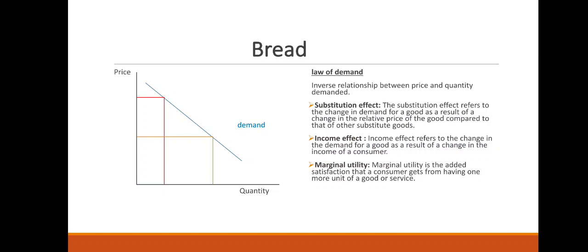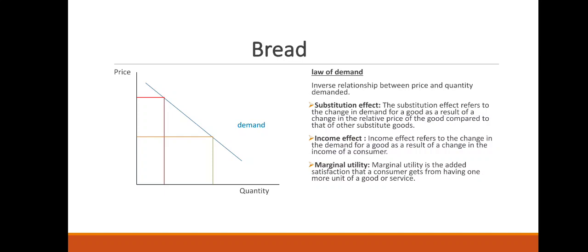And when the price falls for bread, people tend to leave that other product for bread. So that's more like the substitution effect. These are the reasons why there's a change. Once the price goes up, people tend to demand something different, basically.